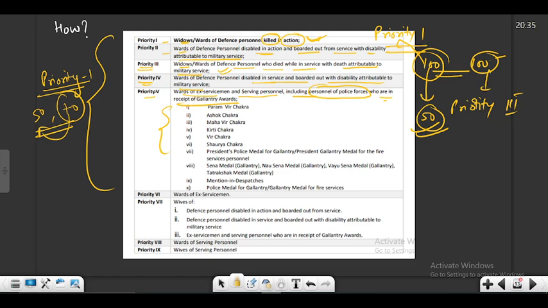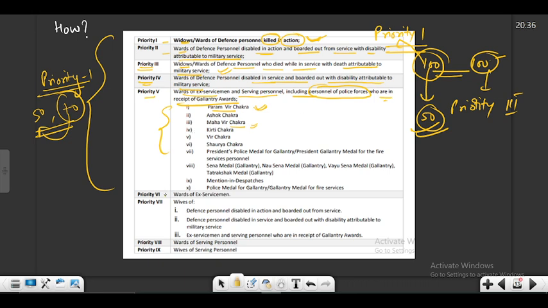5. So if somebody receives Paramveer Chakra and somebody else receives Mahavir Chakra, then they both will fall under priority 5, but this person who has received Paramveer Chakra will get more preference compared to this person. Okay, so this is the preference within the category.